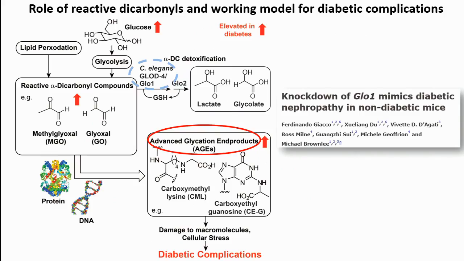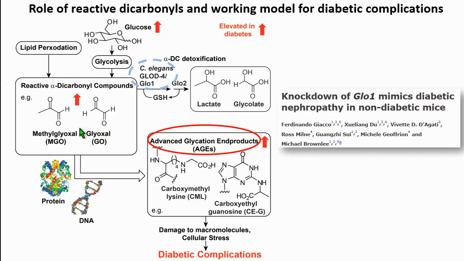So let's take a step back and try to understand what causes diabetes. Diabetes is not just high blood sugar. It's an increase in the amount of glucose, ketones, defective energy metabolism, defective insulin signaling, oxidative stress, and all of these eventually give rise to a class of compounds, actually less detoxification of these compounds as well. They are called alpha-dicarbonyls. Two examples of these alpha-dicarbonyls, which are a direct byproduct of glycolysis, are methylglyoxal and